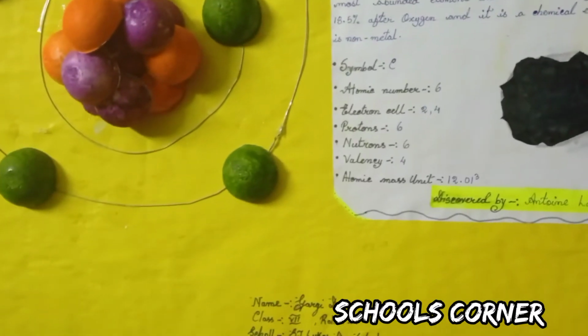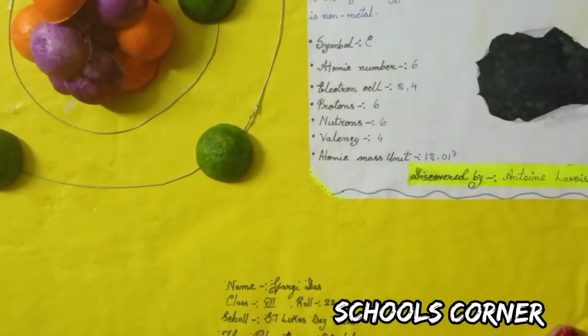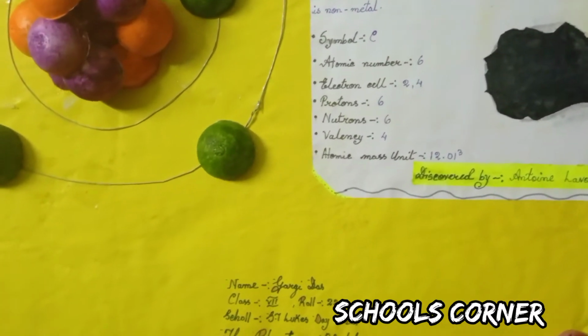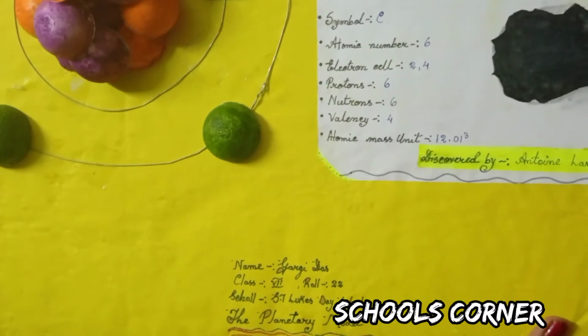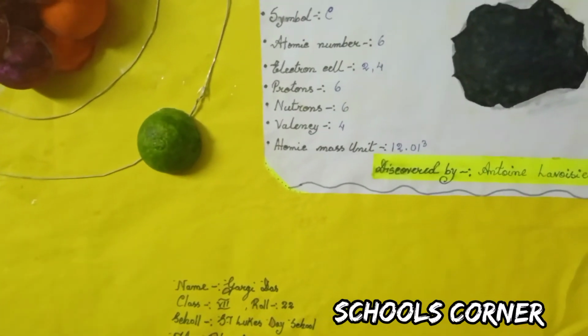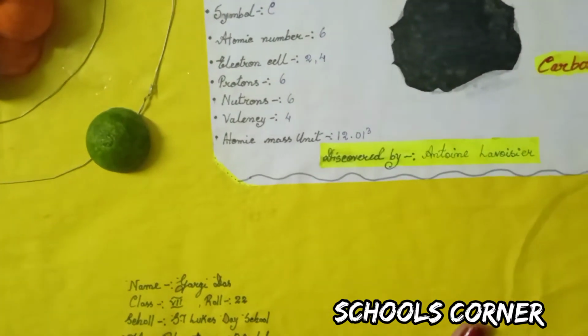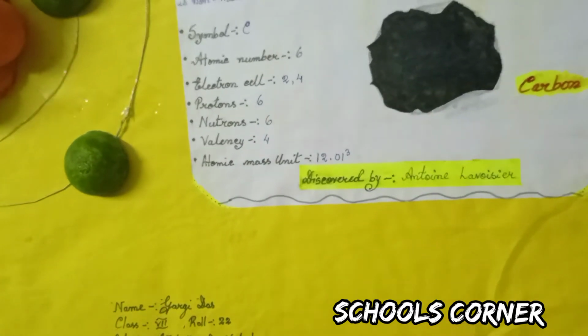Atomic number is 6. Electron shell is 2 and 4. Protons 6. Neutrons 6. Valency is 4. Atomic mass unit is 12.01 and it was discovered by Anthony Lawrence.